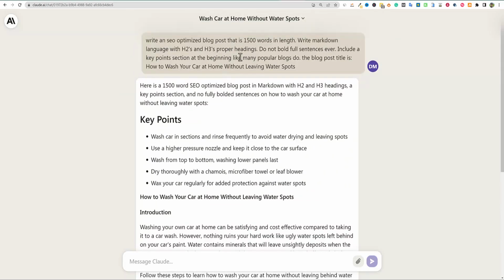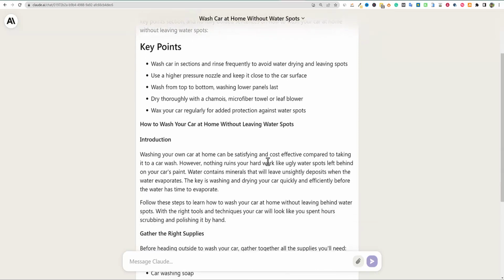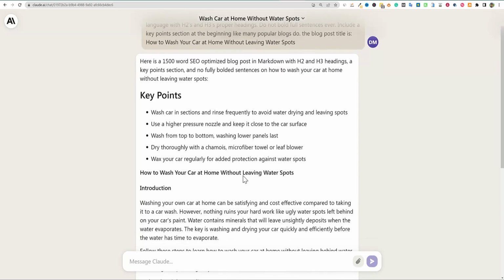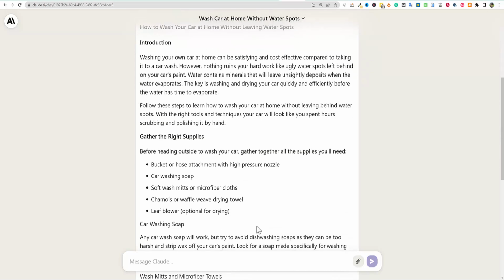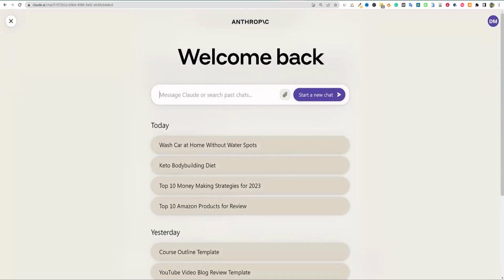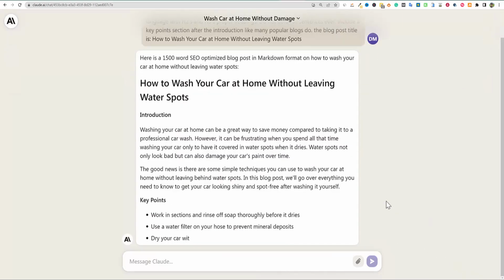Up here, if you're particular, you could say right after the introduction, please include a key points section. With further testing, I can go ahead and do that. It seems like you could actually have this formatted to write exactly the way that you want it to. So we didn't get the title in this one, unfortunately. So let's see if I actually want to stop this and redo it. I'll come right back.